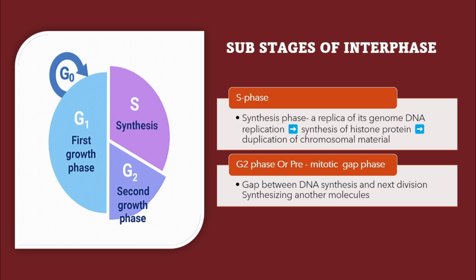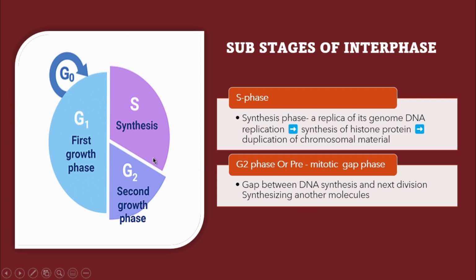Next one is the pre-mitotic gap phase, G2. Before starting the M phase, after G2, the M phase will follow. So before starting the M phase or the mitotic phase, one gap phase is there: the gap between DNA synthesis and the next division.